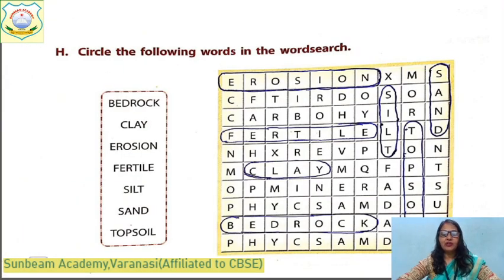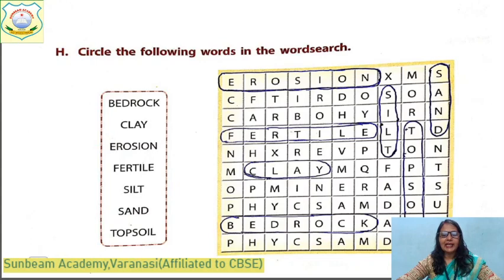Now circle the following words in the word search. You can do it. I will share this PDF in your WhatsApp group, from where you can try to do it yourself and check from this. This I have done for you. Okay, easily you can do.